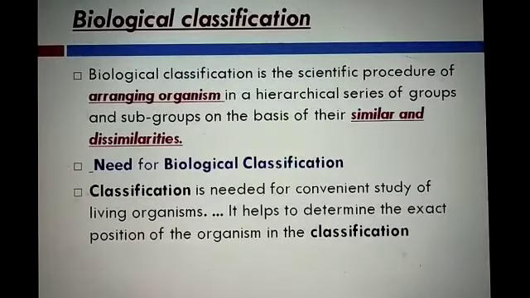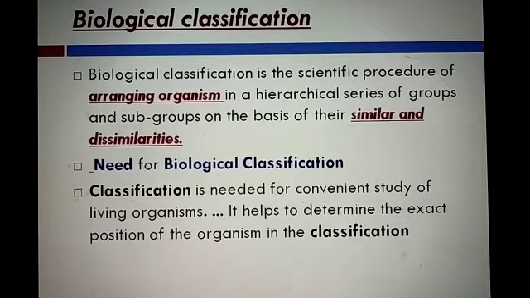Student, biological classification is a scientific procedure of arranging organisms in a hierarchical series of groups and subgroups on the basis of their similarity and dissimilarity. That means it is a process of classifying organisms according to their similar characteristics into a particular category or group. Actually student, it is not easy to study each and every organism on earth.